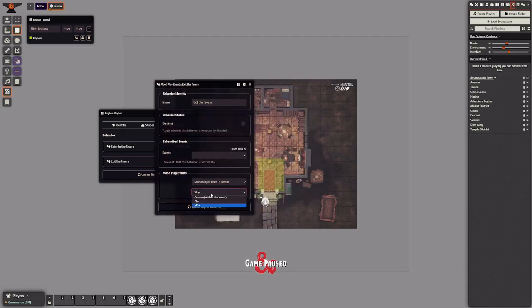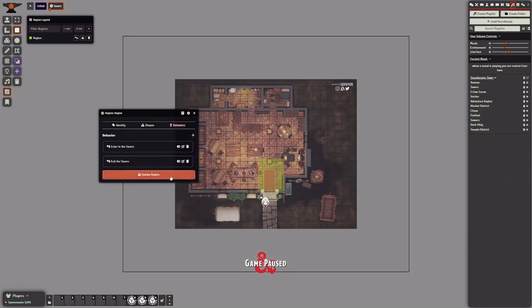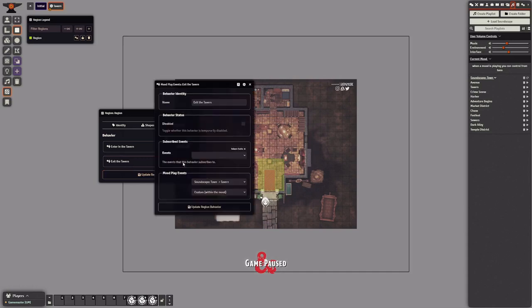And now, instead of stop, I will select the custom option here. And basically, when we enter in the region, we will start playing this mode, the tavern mode, right? That is here.